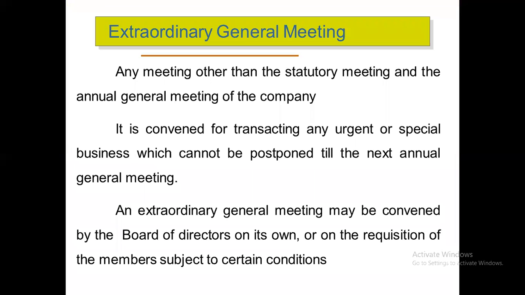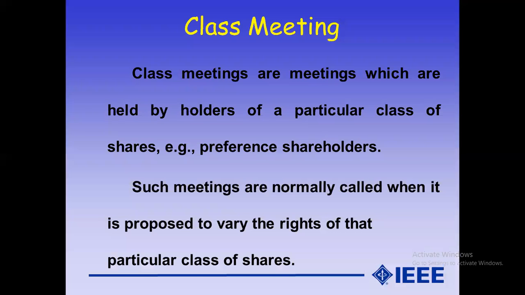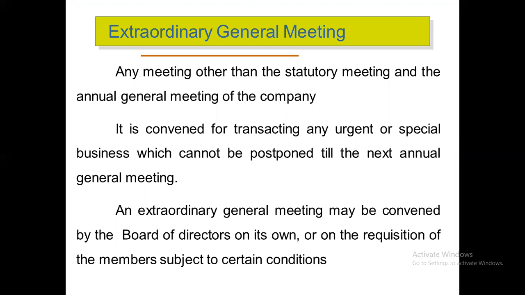The third meeting is called the extraordinary general meeting. Any meeting other than the statutory meeting and annual general meeting is called an extraordinary general meeting. That means any meeting conducted by the company other than the statutory and annual general meeting is called an extraordinary general meeting. If there is any special business or urgent business which cannot be postponed until the next annual general meeting, the company holds the extraordinary general meeting to conduct the business.